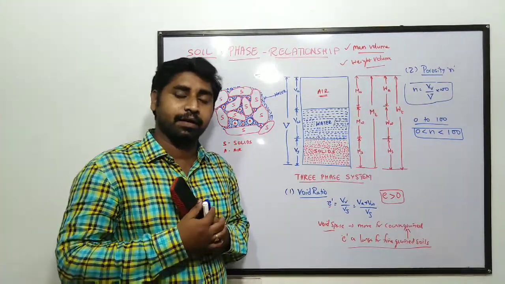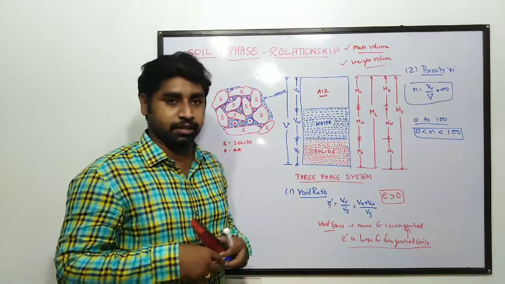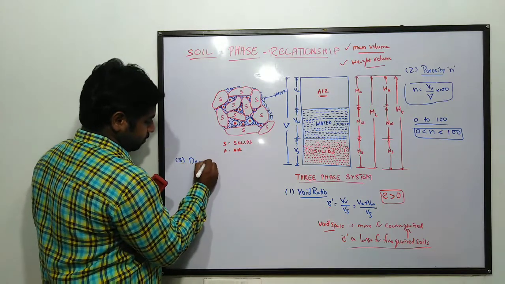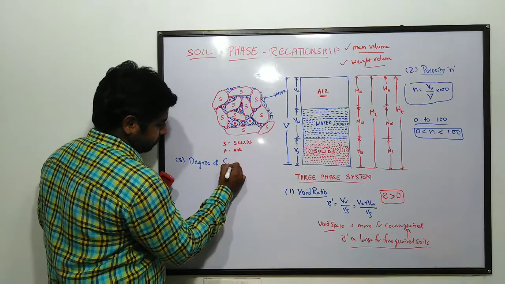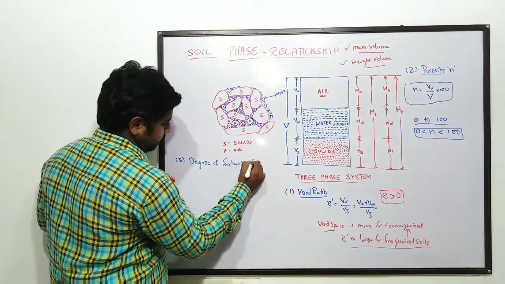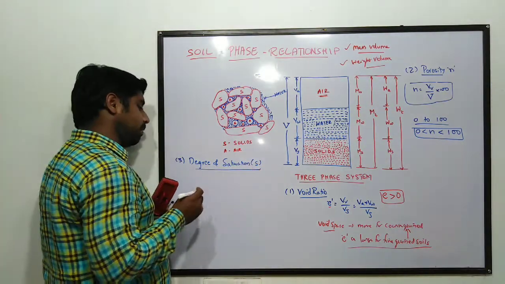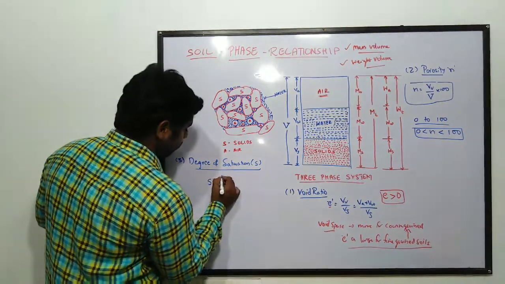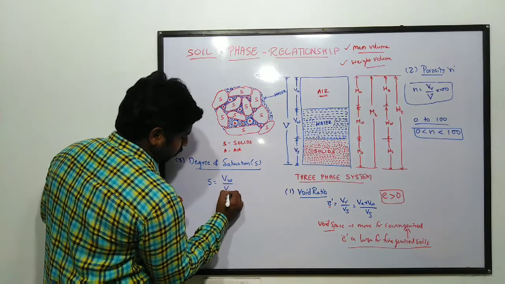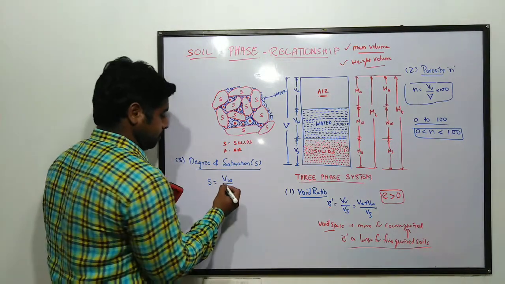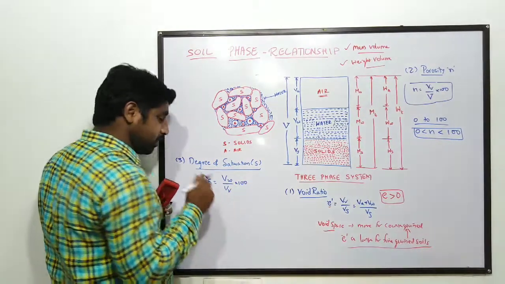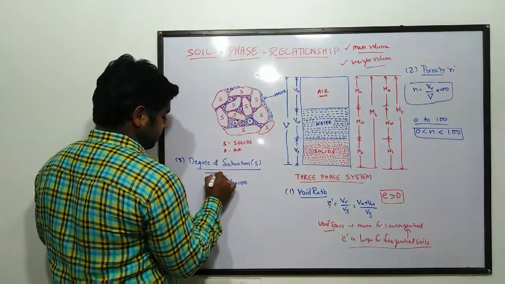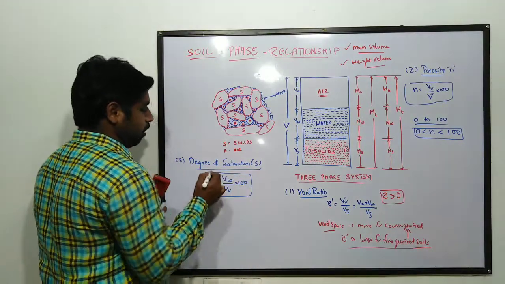And the third parameter is degree of saturation. Yes, it is designated by S. S is equal to the ratio of volume of water to the volume of voids into 100. It is expressed in terms of percentage. That is why we multiply by 100. S is equal to volume of water to the volume of voids.